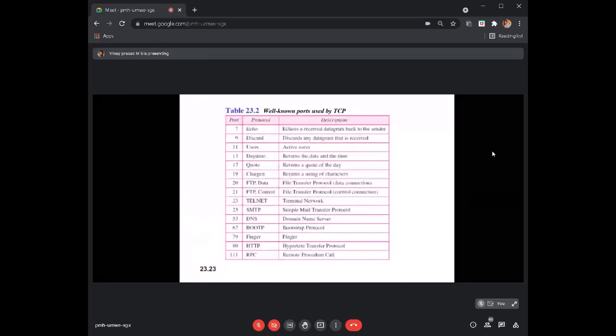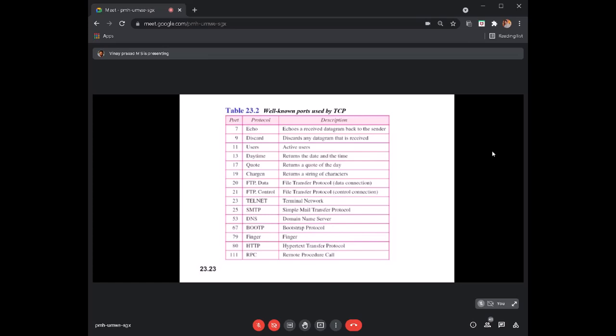You might ask, why, sir, here Echo would also use TCP and Discard is also using TCP, something like that. Might be used, may not be used. In some cases they may use TCP, in some cases they may use UDP, but most of the time they use UDP and not TCP because their processes are very lightweight. Lightweight means something like daytime, which gives back the time and the date. But the other processes are not lightweight, they are heavy.